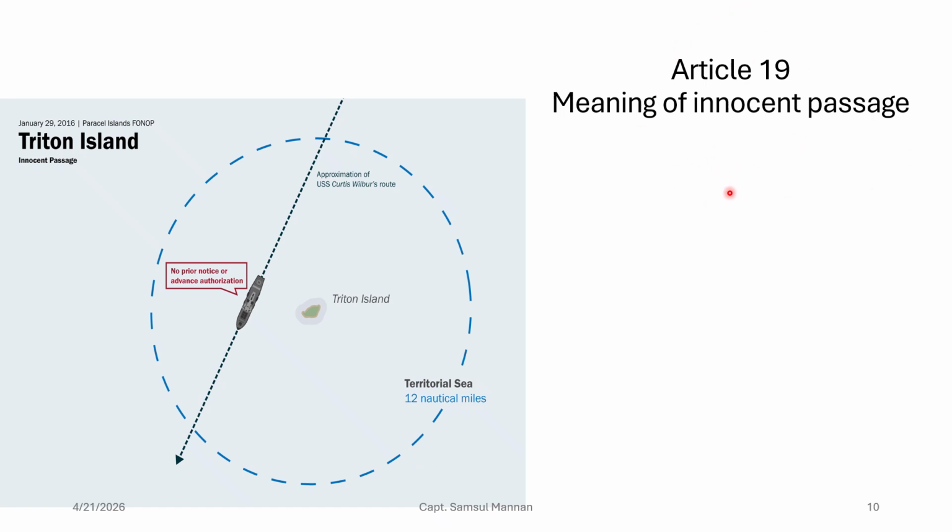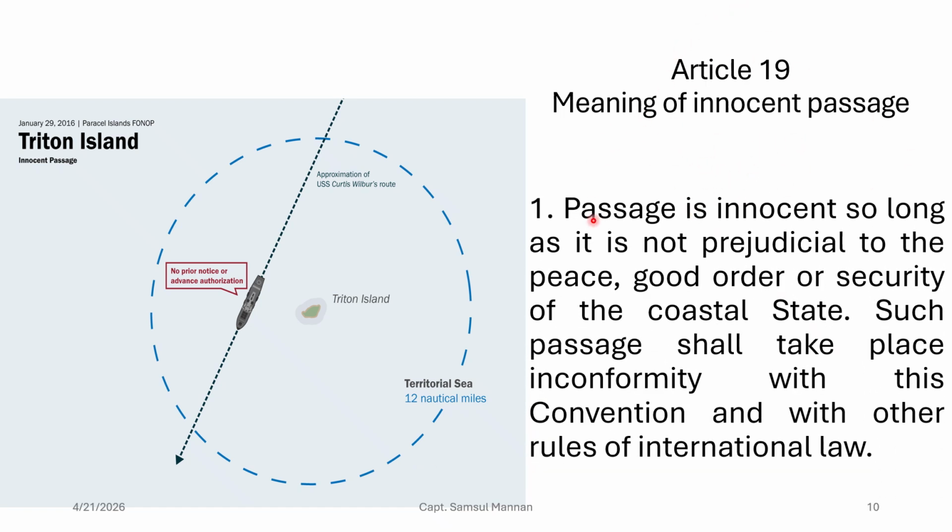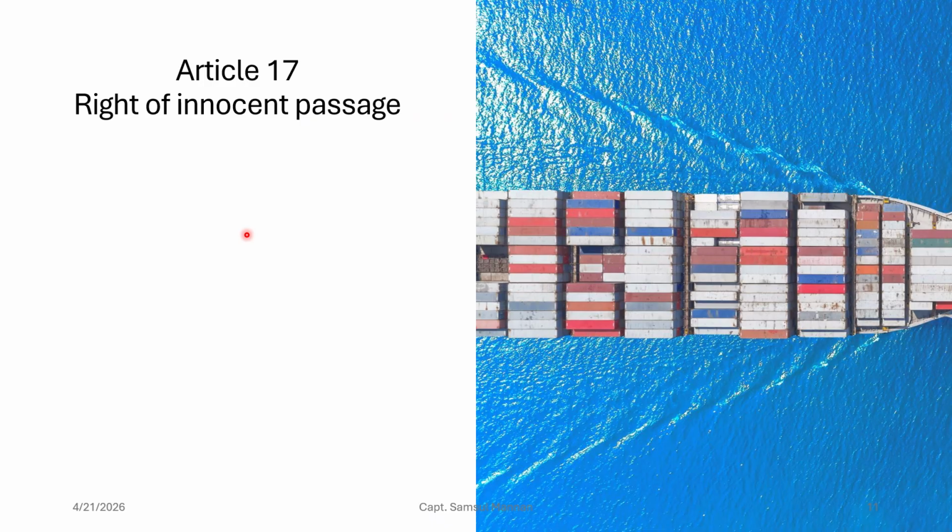Article 19 gives us the meaning of innocent passage. It says that passage is innocent so long as it is not prejudicial to the peace, good order or security of the coastal state. Such passage shall take place in conformity with this convention and with other rules of international law. So as long as your passage is not prejudicial to the peace, good order or security of the coastal state, in that case your passage is innocent, right?